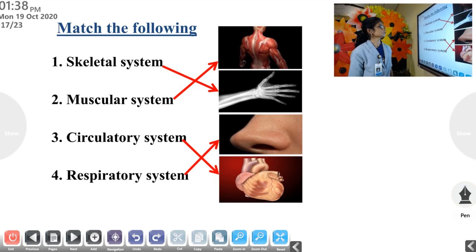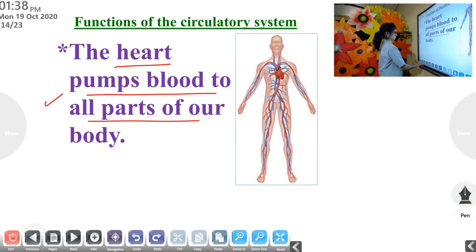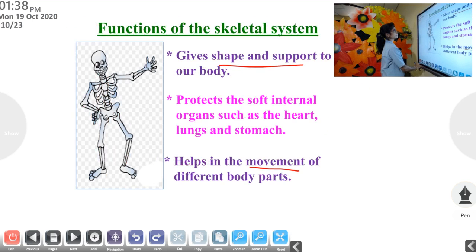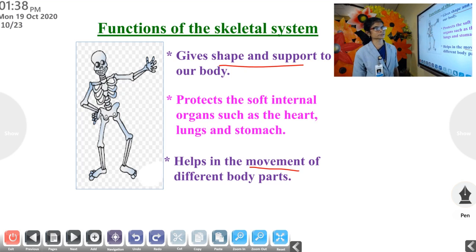Then, the skeletal system. All the bones join together to form a framework. It is known as the skeletal system. What's the function? It gives shape and support to the body. It protects soft internal organs such as the heart, lungs, etc. It also helps in movement.